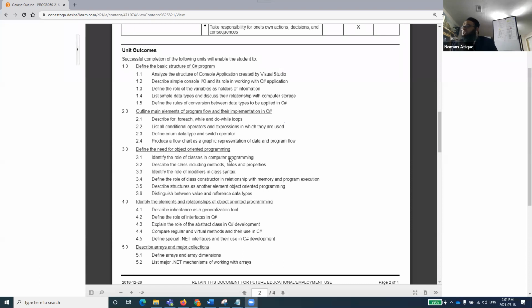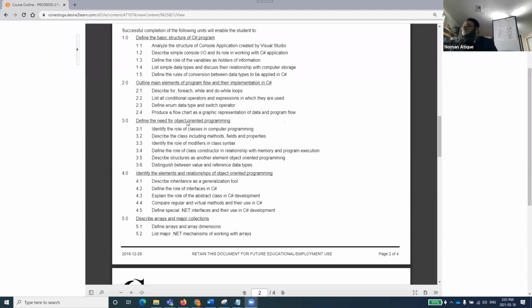Then define the need of object-oriented programming. What is object-oriented programming? A very important concept. I'll be telling you the need of object-oriented programming and the structured programming that we already had before the object-oriented programming world, and what specific features object-oriented programming has provided us. We'll be looking into that one as well.